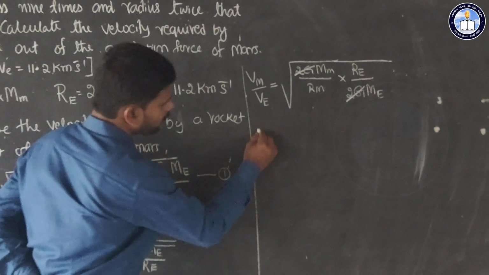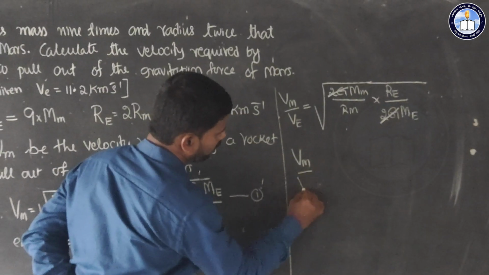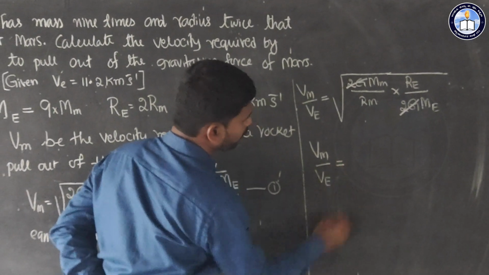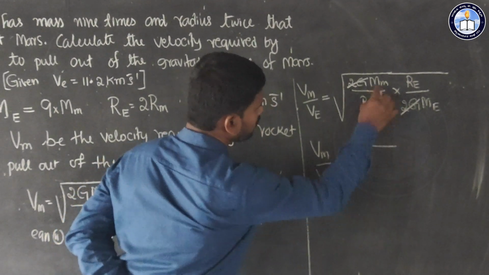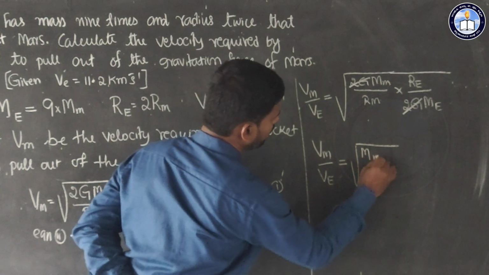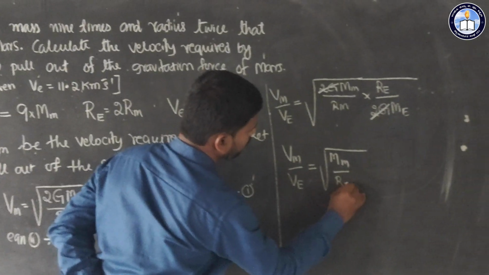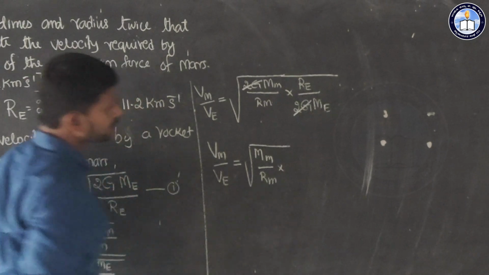So v_m divided by v_e is equal to square root of m_m divided by r_m times r_e divided by M_e.